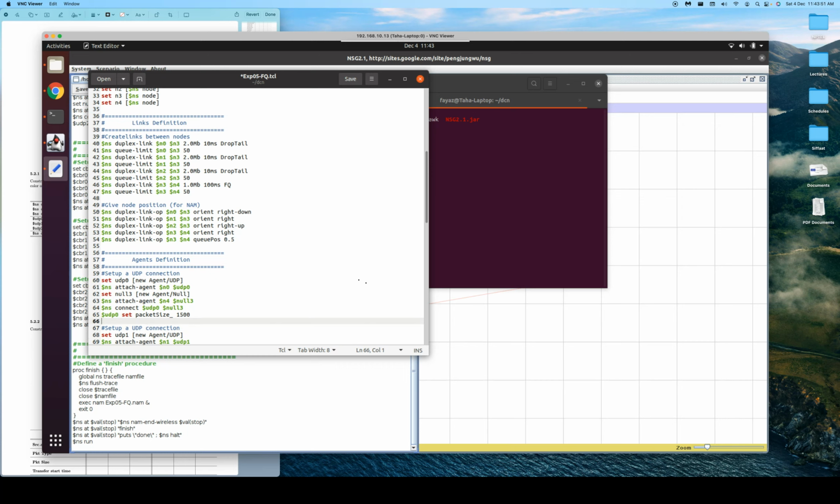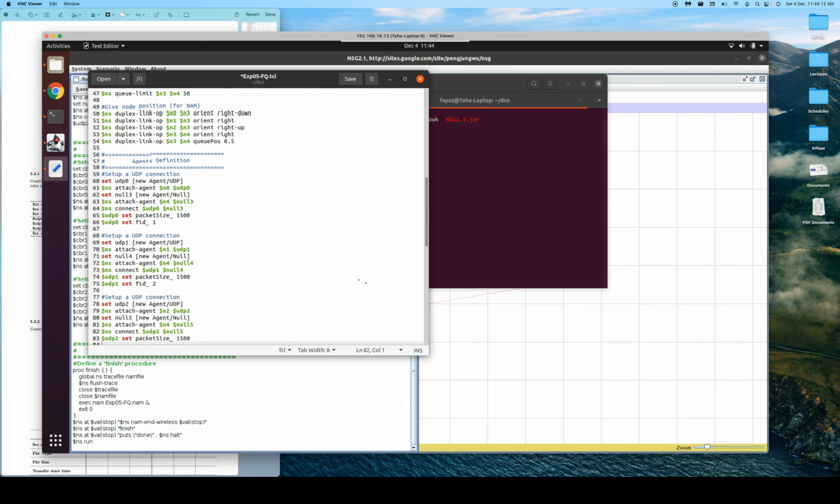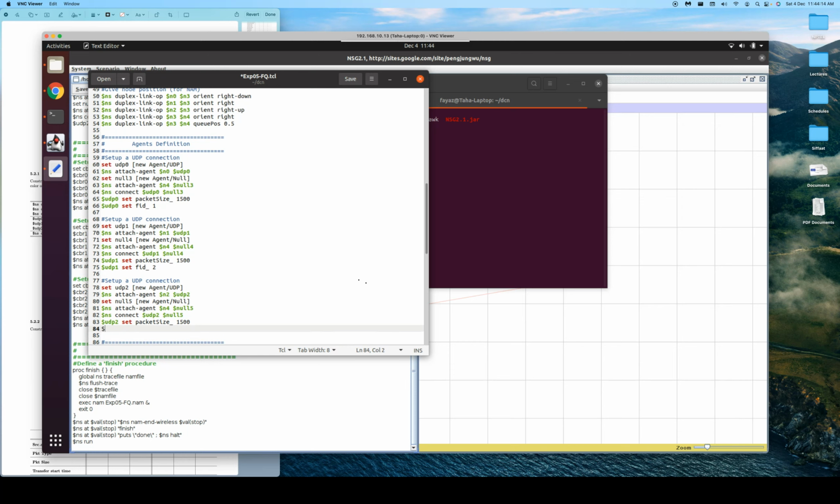Let's give the color code for UDP 0. Let's set the flow ID to be 1, which is of blue type. And then let's give the color code of UDP 1, set the flow ID as 2. So we have given the flow ID 2 over there. And likewise, we want to give UDP 2 a flow ID of 3. So we have a color corresponding to each of those flows. Yes, we are done with the color coding.